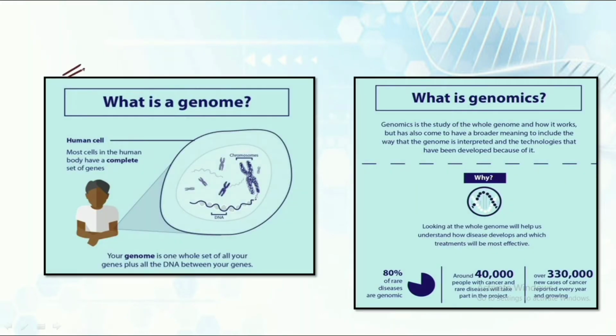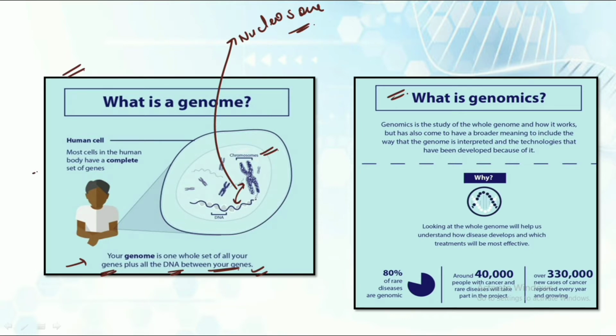So let's understand what a genome is and what genomics is. Your genome is one whole set of your genes plus all the DNA between your genes. We can see in the figure a human cell, and in this human cell we have the chromosome, which is a compressed form of DNA. And how does this DNA get compressed into a chromosome? We have already discussed the same in the nucleosome concept.